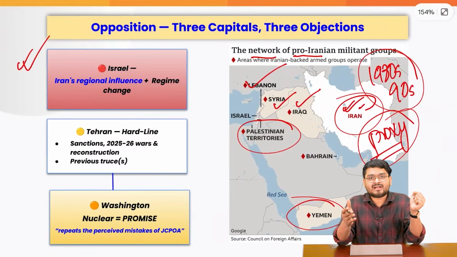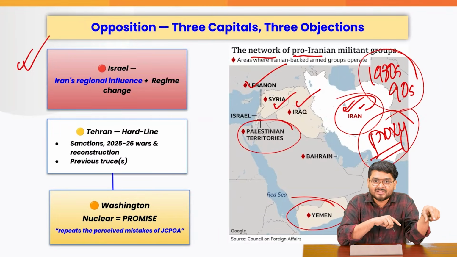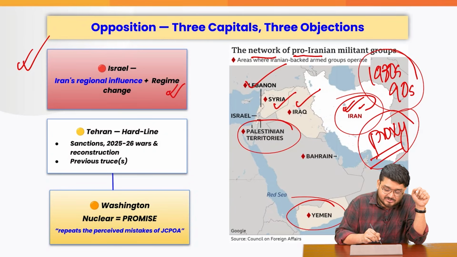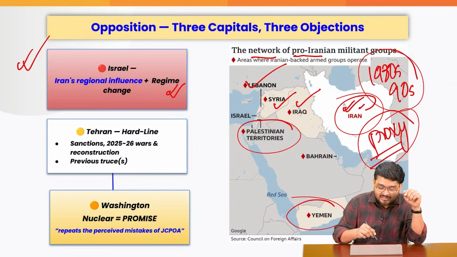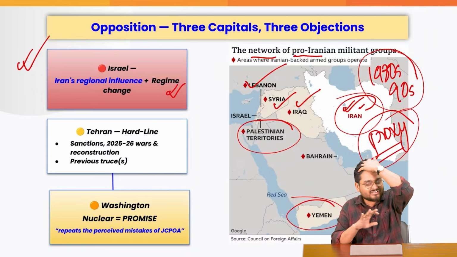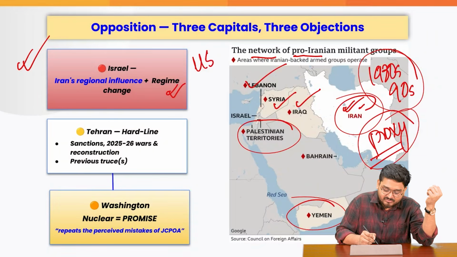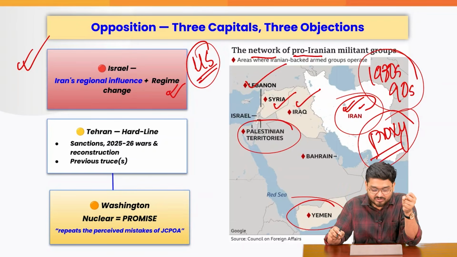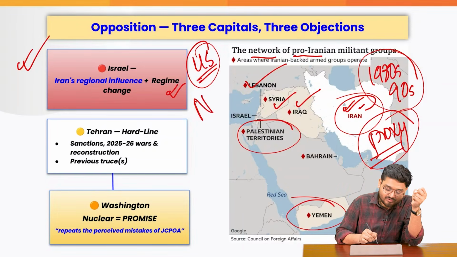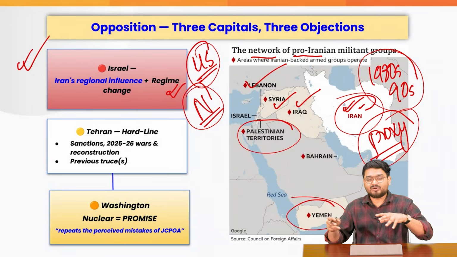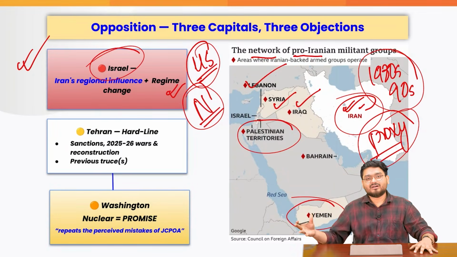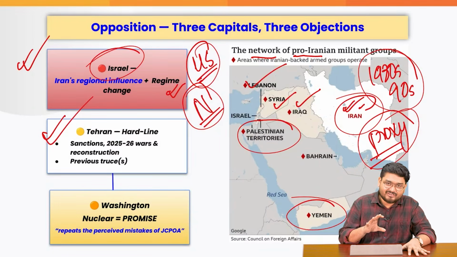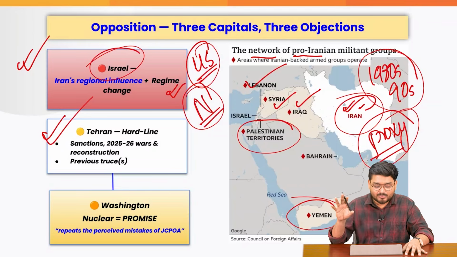So Israel is saying that nothing was discussed in this agreement as to what would happen to these proxies. What would happen to the regime change that Israel has wanted over the years? They wanted a total regime change. Basically, they wanted a regime in Iran which is friendly to the US and Israel, as the earlier Iranian disposition was. Also, the lack of a nuclear agreement and the 60-day negotiation window is something Israel sees as one that Iran will again violate.